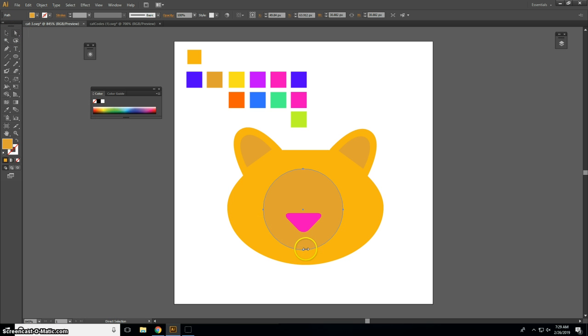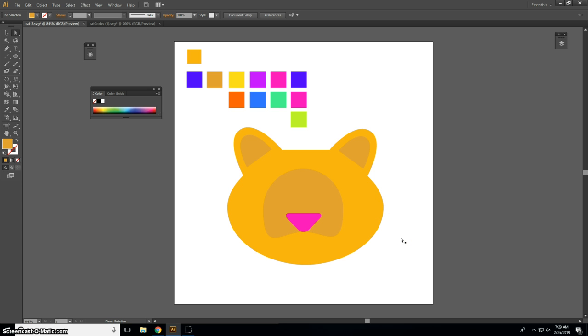Direct selection tool, I'm just going to take that point there, push it up to the base of the nose. I'm also going to leave those handles. I'm going to drag these handles down. Try and make it as perfect as I can. Not too bad.